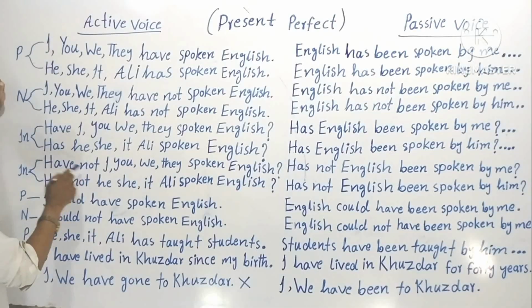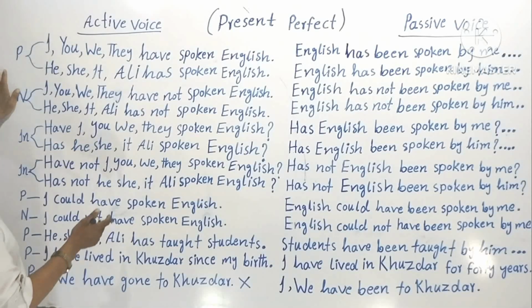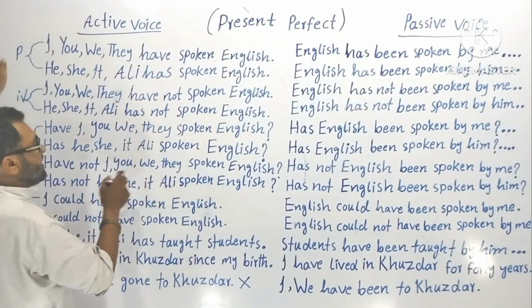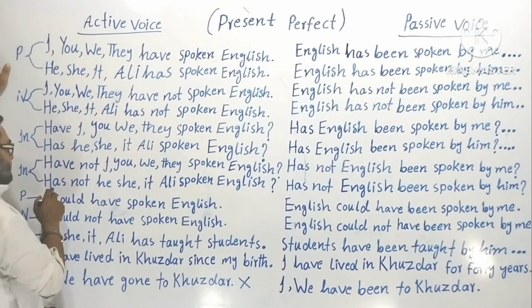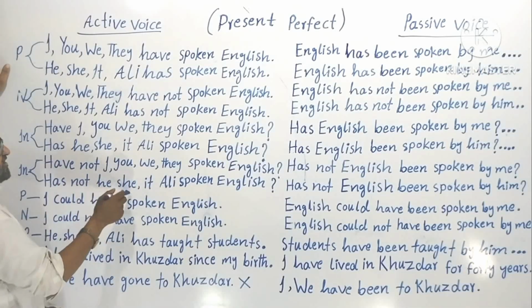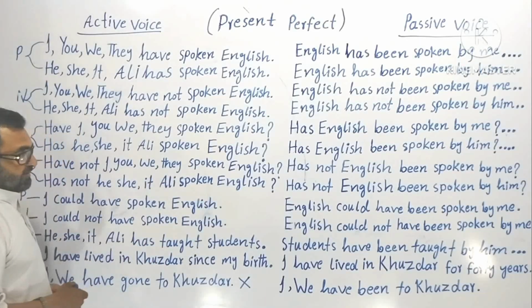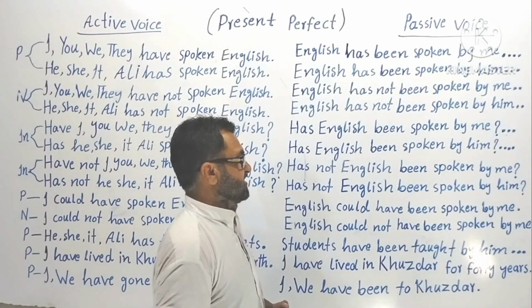Okay. So have not. Now have not has a problem that we cannot say have not, but rather we can easily say haven't. Okay, so if you allow me please, I should say, haven't I spoken English, haven't you spoken English, haven't we spoken English, haven't they spoken English. Okay, now let's go to the singular helping verb with singular subjects. Hasn't he spoken English, hasn't she spoken English, hasn't it spoken English, hasn't Ali spoken English. Understood?